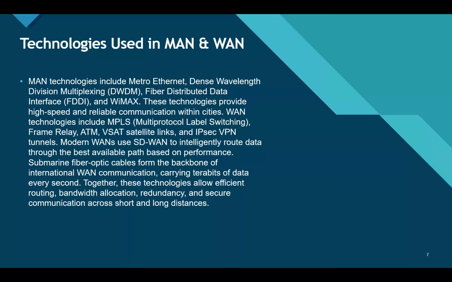Now, technologies used in MAN and WAN. For MAN, technologies like Metro Ethernet, DWDM, FDDI and WiMAX are commonly used. These technologies ensure reliable, fast and high capacity communication within cities. For WAN, technologies include MPLS, frame relay, ATM, VSAT, satellite communication and IPsec VPNs. Modern WANs use SD-WAN, which automatically selects the best network path for performance and reliability. Huge undersea fiber optic cables play a major role by carrying massive amounts of international data traffic. Together, these technologies make both MAN and WAN efficient, scalable, and secure.